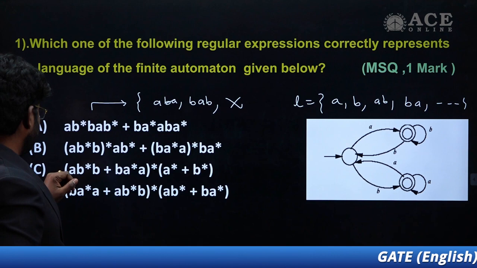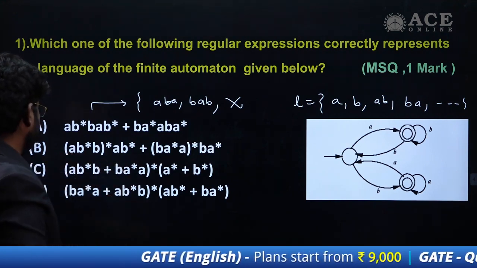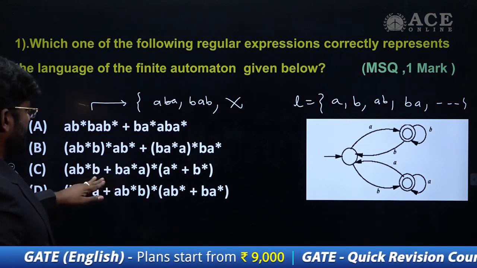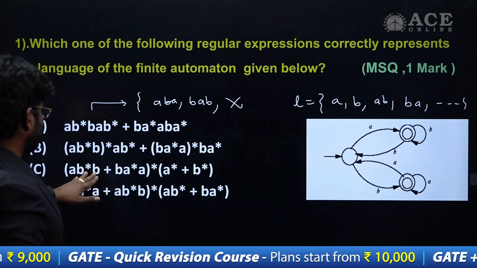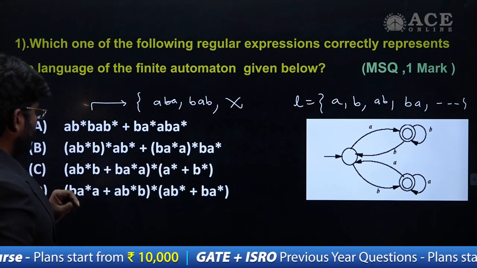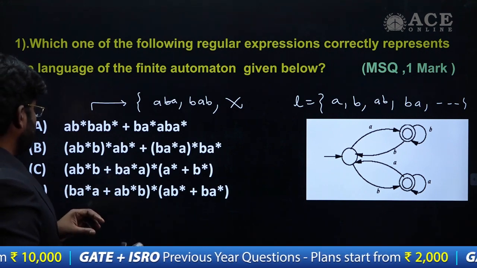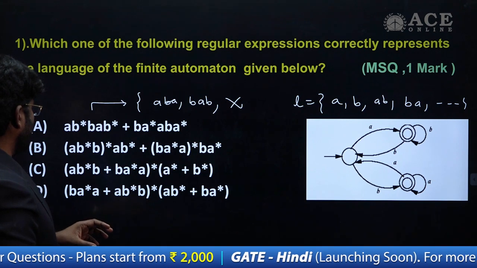Then come to option B. In option B, we may have similarities to this language, but there is another point you have to understand. Is it still going to generate all the strings, the language members, that we are allowed to have?